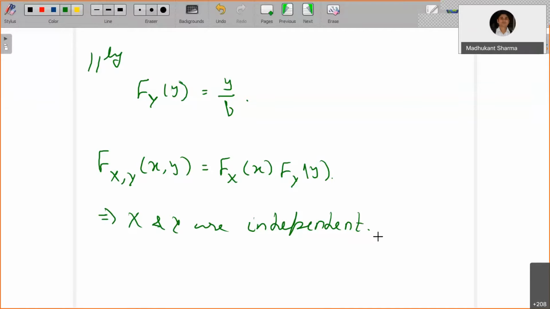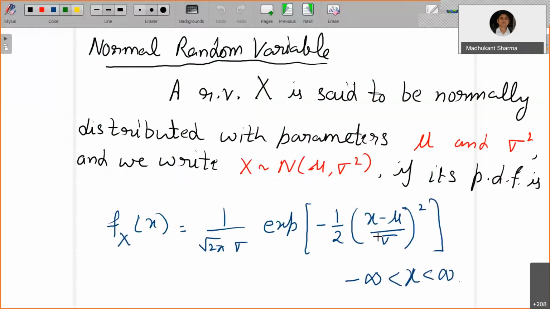So a random variable X is said to be normally distributed with parameters. There are two parameters required in a normal random variable, mean and variance, like in the binomial random variable you have the number of independent trials and the probability of success in each trial.